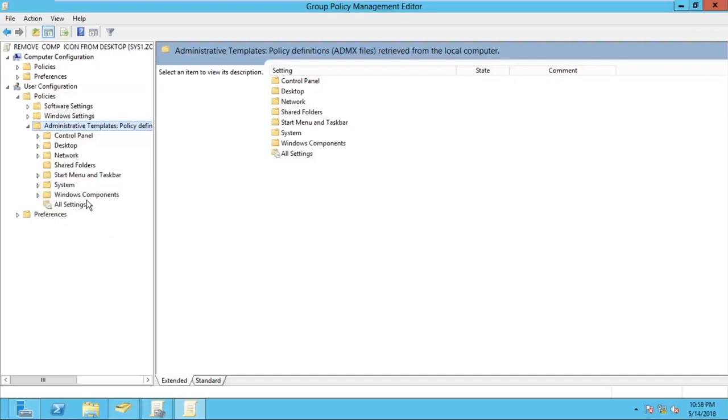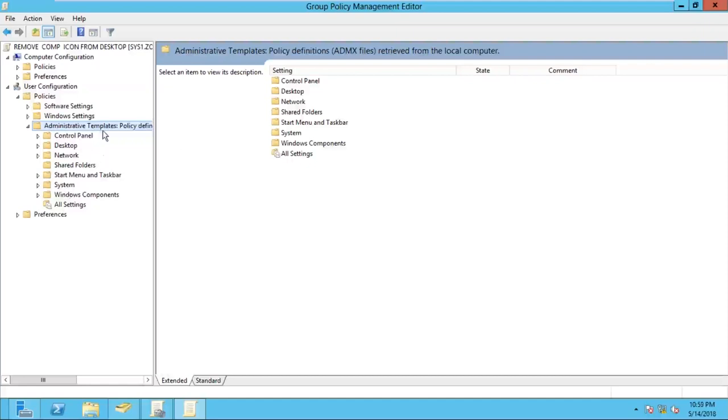I'm giving only one policy example, but here we have a number of policies. And if you want to restrict any application, we can restrict it by System also. But remember, these are containers, and some containers contain 10 policies, some contain more than 10, some contain hundreds, or even more than 100.